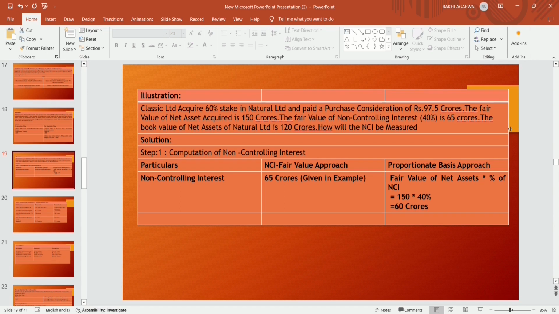And the proportionate basis approach means the fair value of net asset acquired, that is 150 crores, into the percentage of non-controlling interest, that is 40%. So 150 into 40% becomes 60 crores. That is the proportionate basis approach. So step 1 is to compute non-controlling interest in both approaches. Fair value approach is 65 crores and proportionate basis approach is 60 crores.